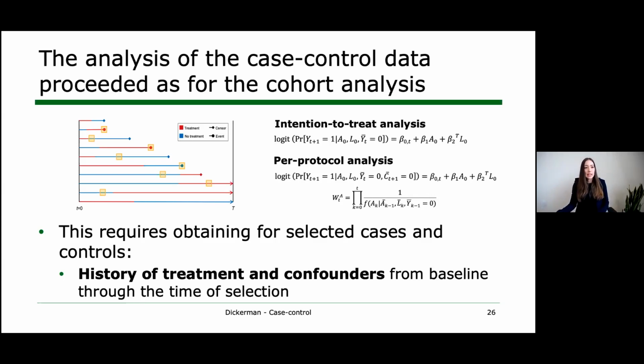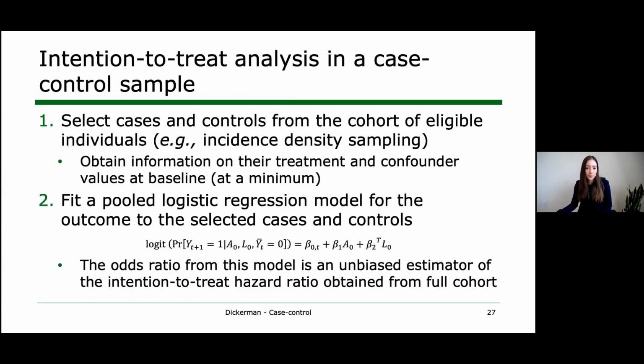And so this means that we need to figure out for each selected person, what was their treatment status at the underlying baseline in January 1998 and in every month thereafter, up until the month of selection. And we need to know the same for their confounder values. And so with this in mind, how does the analysis work?